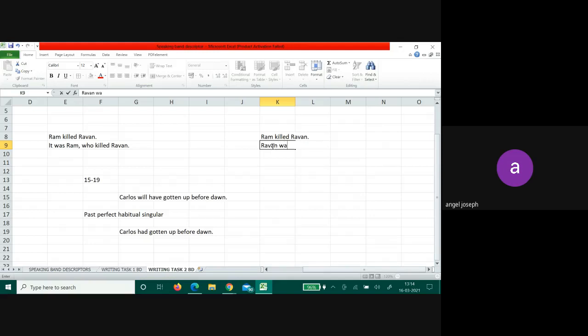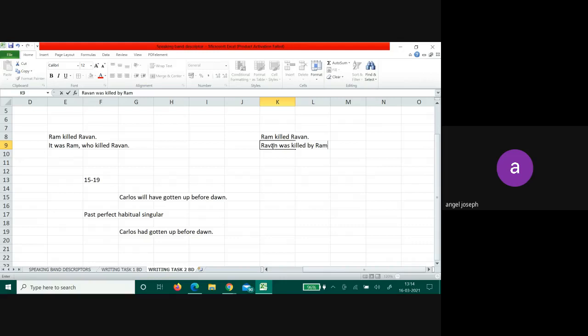Ravan was killed by Ram. Now, this is the sentence that you are supposed to write in your essay, not Ram killed Ravan. This is called passive structuring. Essays need to be in this structure.